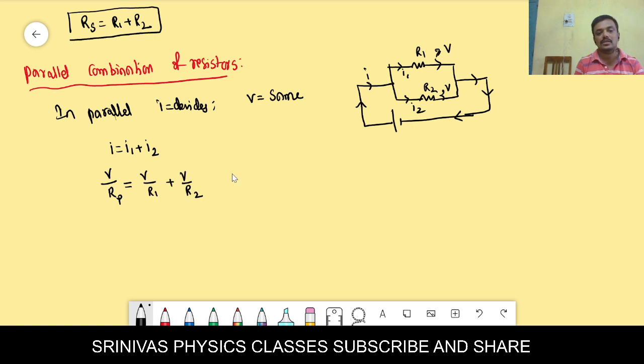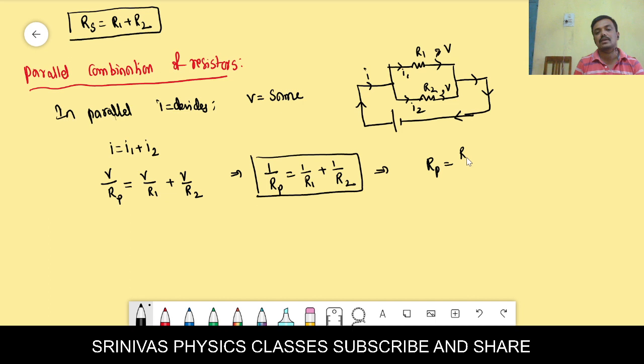If you simplify this, V will be cancelled and we will get 1 by Rp is equal to 1 by R1 plus 1 by R2. You should remember this formula. If you simplify this, we get the effective resistance in the parallel combination as R1 R2 by R1 plus R2. If two resistors are connected in parallel, to find the total resistance, this is the formula. In the series combination, it is direct addition, but in the parallel combination, you should do this.